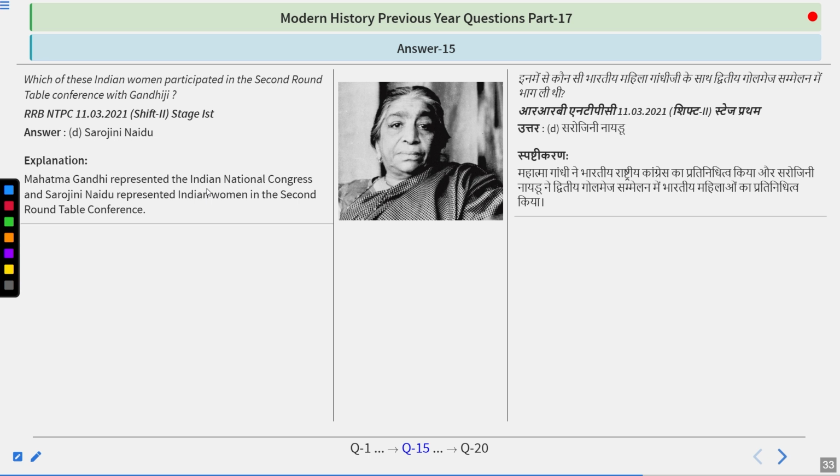She was also the first Indian woman who became the president of the Indian National Congress during the Kanpur session in 1925. So do you remember her name? Her name was Sarojini Naidu.